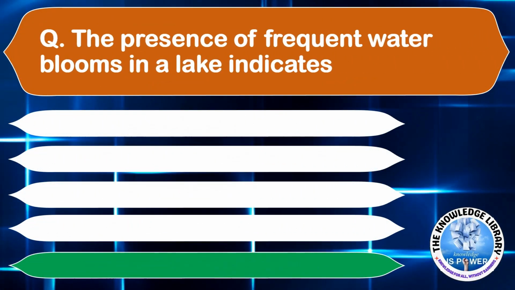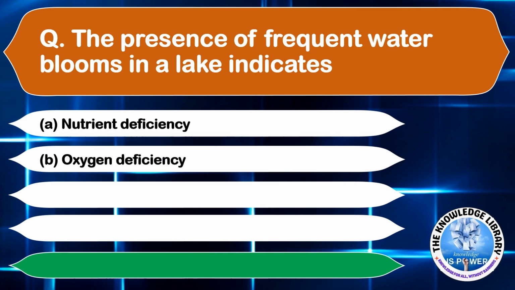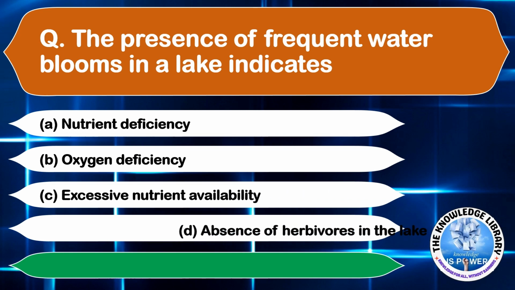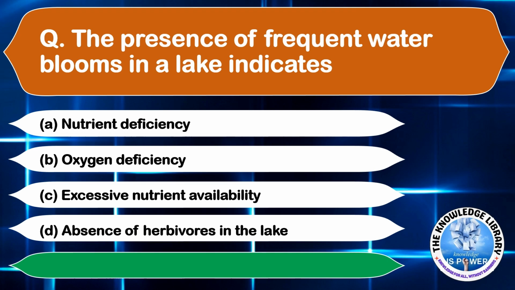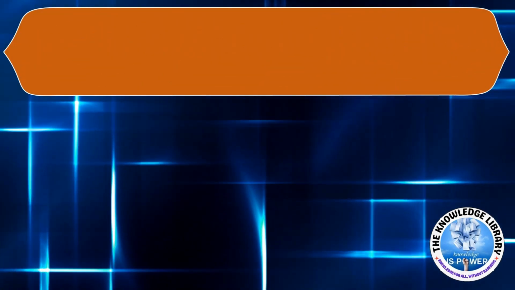The presence of frequent water blooms in a lake indicates option A, nutrient deficiency. Option B, oxygen deficiency. Option C, excessive nutrient availability. And option D, absence of herbivores in the lake. The correct answer is option B, oxygen deficiency. Moving on to the next question.